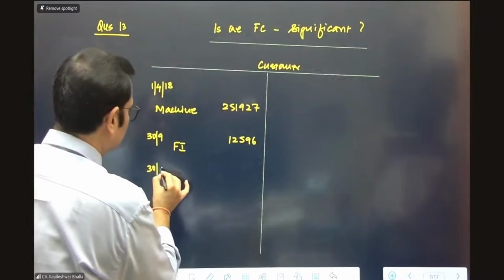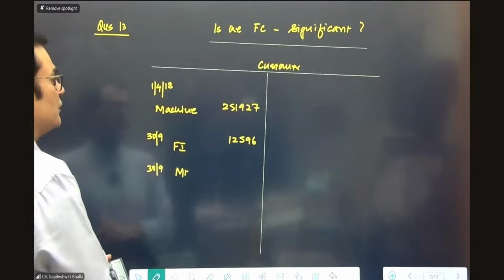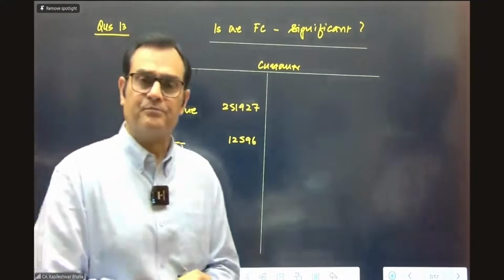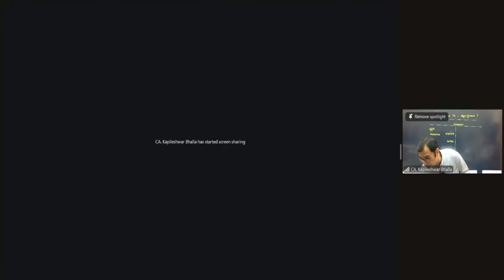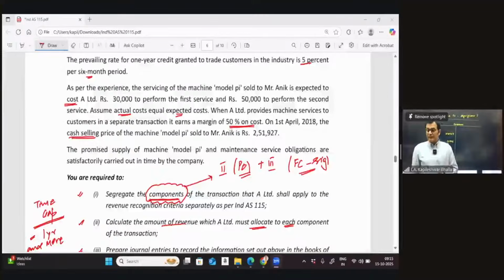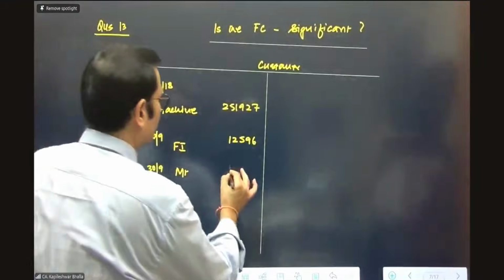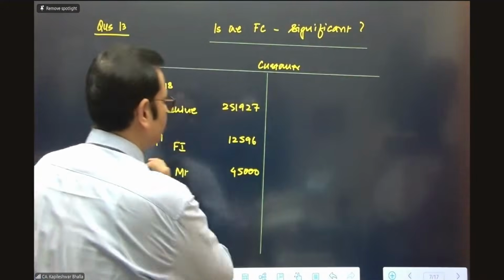Then again on 30th September, you are providing maintenance services. So let's bill him for the maintenance service as well. And for the maintenance service, I am given some detail. Let me share the question once again. If you read the last para, it says the service is going to cost A Limited 30,000. And it is his practice that when he bills the customer, he adds a 50% margin on cost. So can I say 30,000 is the cost? He adds another 50% margin. I think that works out to 45,000. So for the maintenance, we will charge him 45,000.